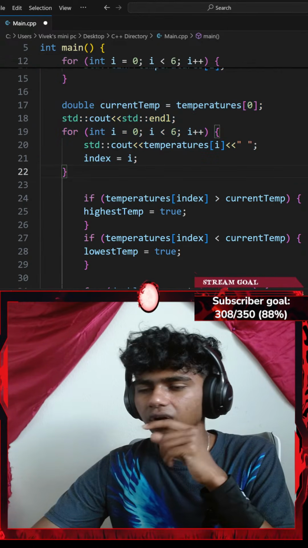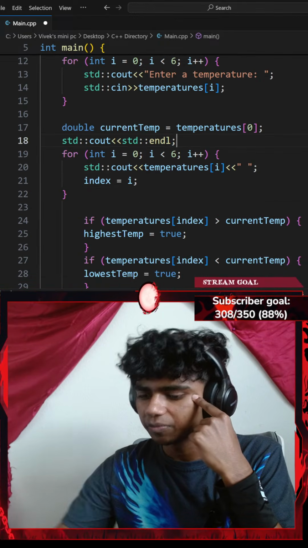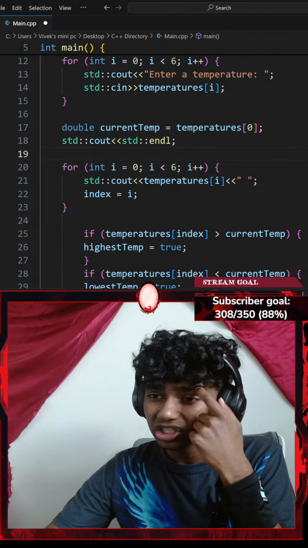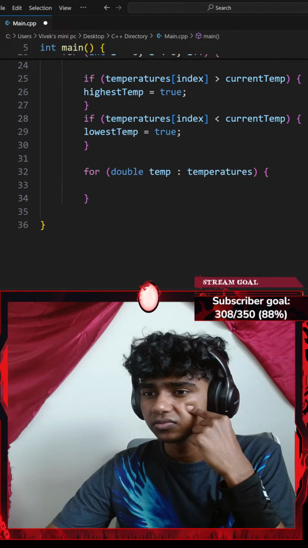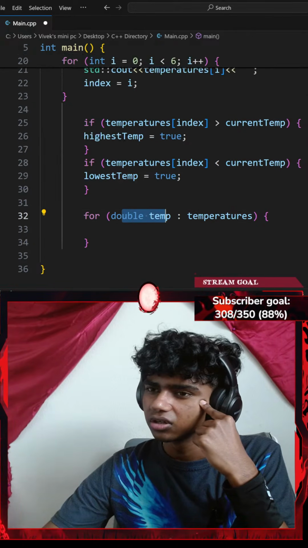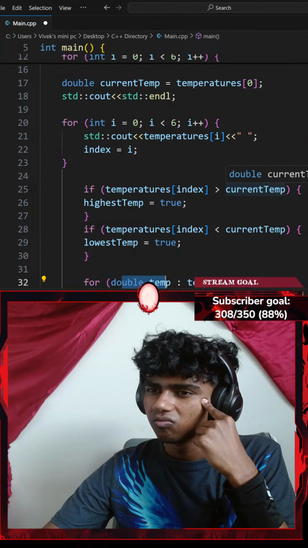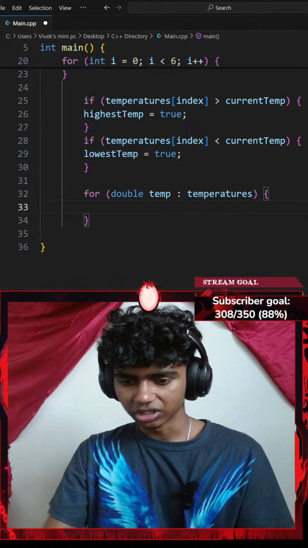Actually, okay, I could do that, but do I want to do it? Let me add a space here. There we go. I could add that inside this. Probably double temp. I think I could add that inside of this for loop, but first I'll try it here, and then if it works, I'll go with there.